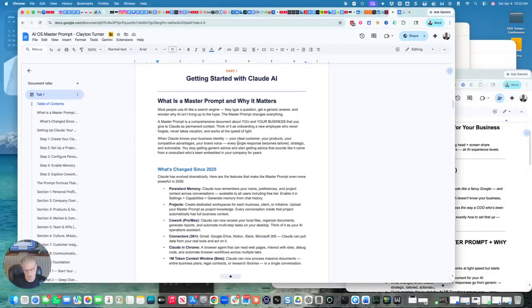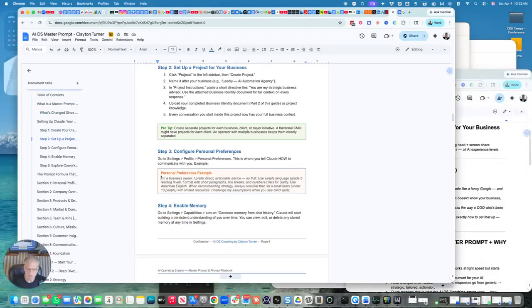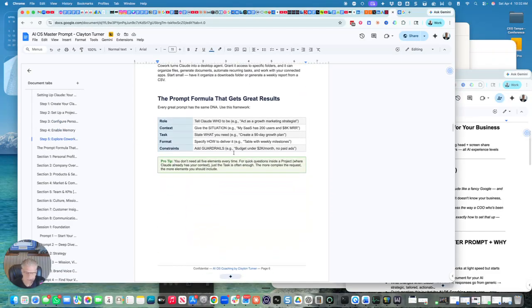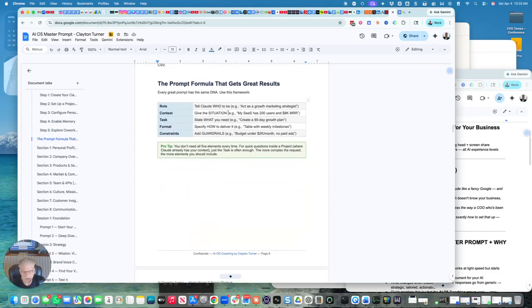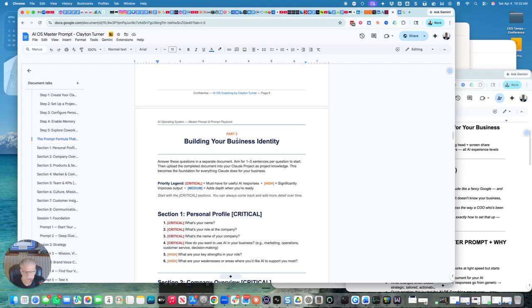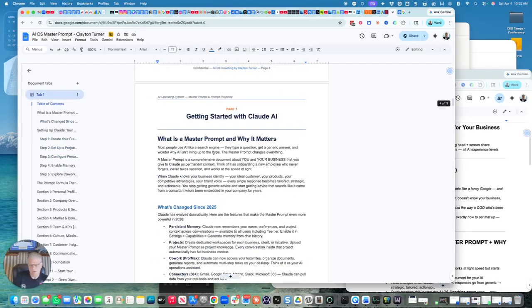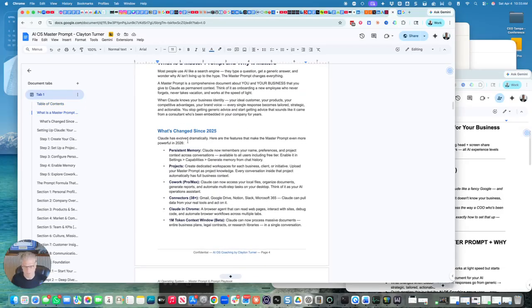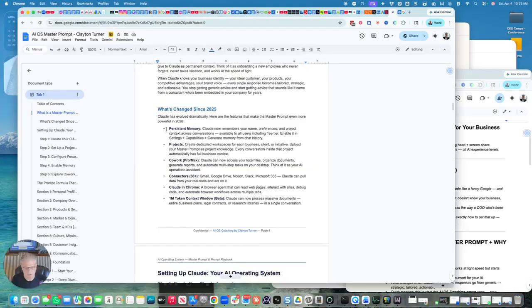With this document, you're going to be setting up Claude to know everything about you and your company, your role, what tasks you want, your competitors, anything that you can give it that will give it context. Let me talk about some things that happened this year in Claude, and specifically even today. They just fired up Dispatch. You can use Claude from your phone now. Once you start this process, Claude will actually alert you on your phone when it's finished tasks. That just happened today. It's updating every day. There's something new happening.